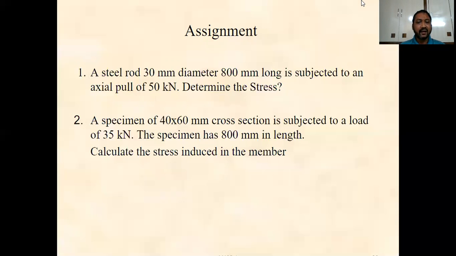So the cross section area can be found by 40 into 60, that is length into width. Then the load is given and also length is given, and accordingly we can find the stress in the member by substituting the values in the formula. Stress is equal to P by A, where P is equal to 35 kilonewtons and area can be calculated as 40 into 60.